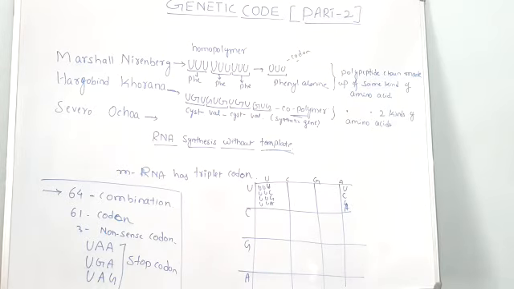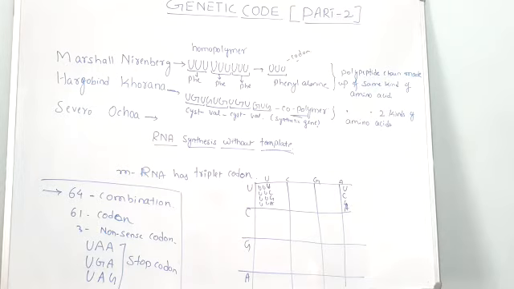hence it is known as a homopolymer. You should know the meaning of homopolymer and heteropolymer. Right now, understand what a homopolymer is: the polypeptide chain of protein is made up of only one kind of amino acid, that is phenylalanine. This is how Marshall Nirenberg prepared a polypeptide chain with the codon U, which codes for the amino acid phenylalanine.